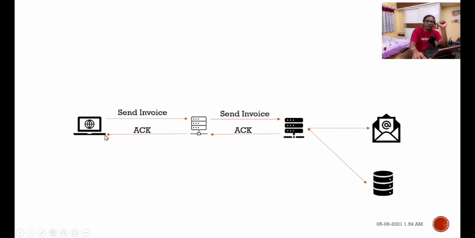Now the user need not wait, right? Because I requested an invoice, obviously I need not wait on the Amazon portal. I'll check my email, or else I'll get a notification. As soon as I get an email, I'll get a notification and I'll do whatever I want to do with the invoice, right? This is the benefit of asynchronous service. So now this service need not wait until the email is sent to the customer, right? Hope you understand what an asynchronous service is, why we need it, and its benefits.